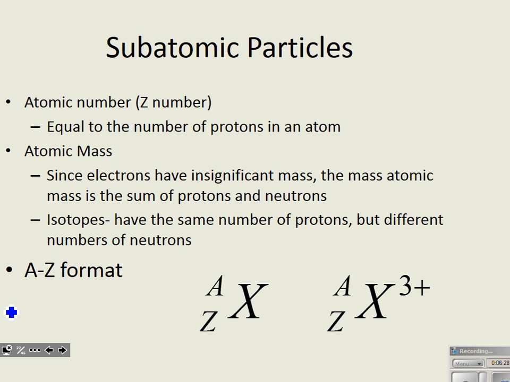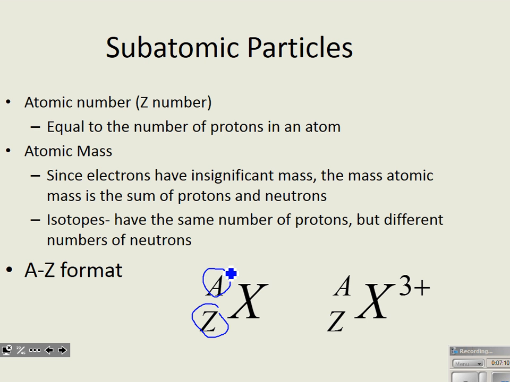Okay, subatomic particles. Please remember that you'll be expected to calculate protons, neutrons, and electrons with some isotope designations. The atomic number is equal to the number of protons, and this designation, that's the Z number down here. Sometimes you'll just see something like Z equals 10. Well, that means that's neon because that's the number of protons in neon. And then the atomic mass in this format is the number here. The mass is the total of the protons and the neutrons because those are the things in the atom that have mass. Electrons are so light, we just ignore their mass.